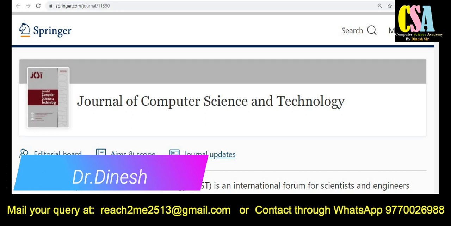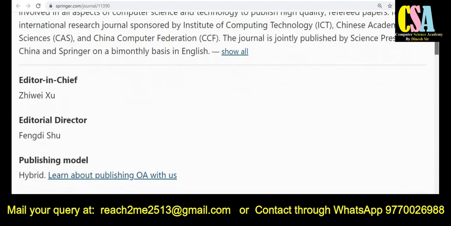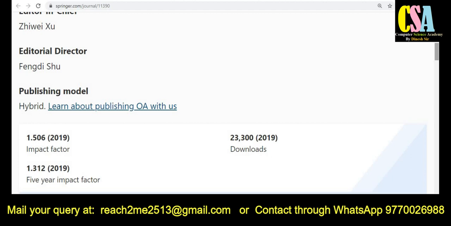Springer is a very renowned platform to publish research articles and manuscripts, and this is a really authentic platform. The journal title is Journal of Computer Science and Technology. As its name indicates, this journal is specially related to computer science and IT researchers. So those who come under this category, this is a very suitable journal for all of you. The impact factor of this journal is 1.5.